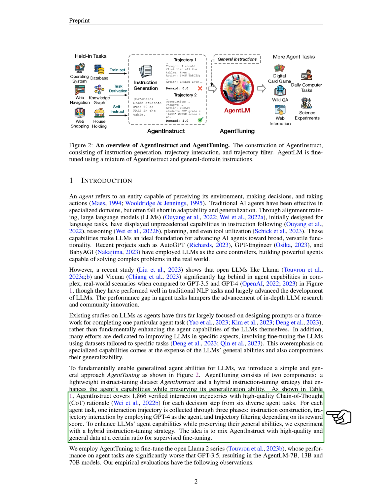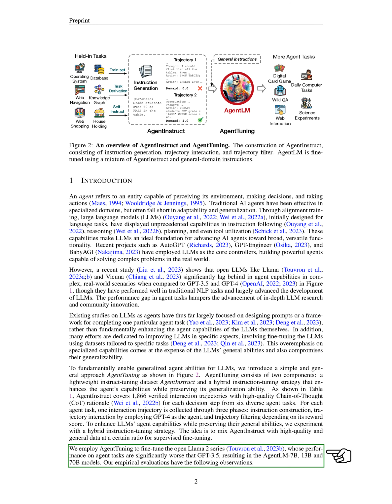To improve the agent capabilities of LLMs while maintaining their general abilities, we experimented with a hybrid instruction tuning strategy. This strategy involves mixing AgentInstruct with high-quality and general data at a certain ratio for supervised fine-tuning. We used agent tuning to fine-tune the Llama 2 series, which resulted in the AgentLM 7B, 13B, and 70B models.